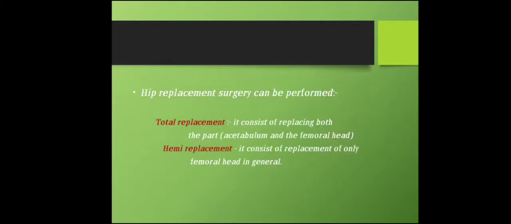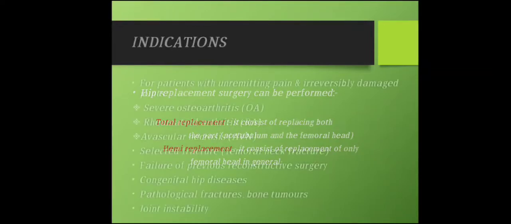Hip replacement surgery can be performed in two ways: total replacement and hemi replacement. Total replacement consists of replacing both parts, the acetabulum and the femoral head, and hemi replacement consists of replacing only the femoral head generally.